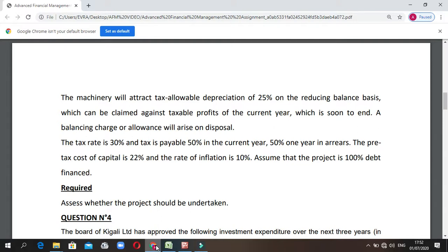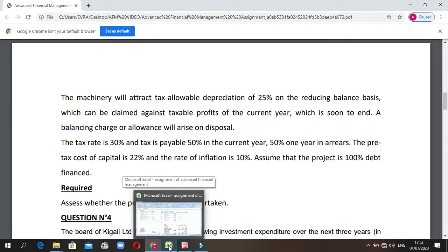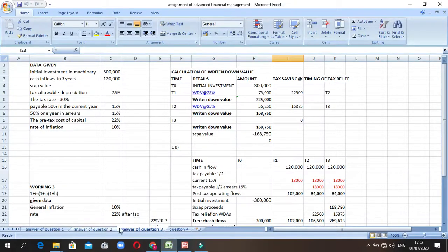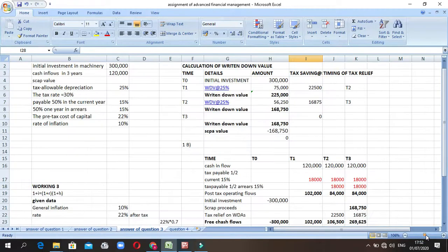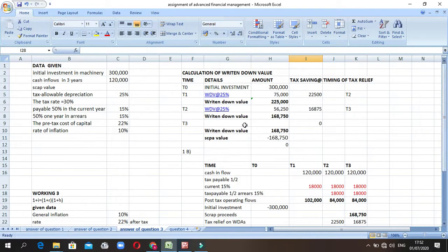So let's go to Excel for the calculation. Let us go through it step by step. Here we have the data given. The initial investment in machinery is 300,000, and the cash inflows over 3 years are 120,000.